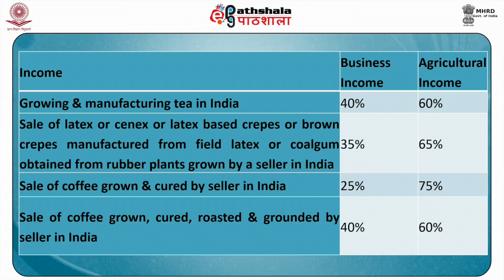Sale of coffee grown, cured, roasted and ground by a seller in India will eventually contribute 40% as business income and therefore it will be taxed, but the remaining 60% will be considered as agriculture income and therefore will not be taxed.